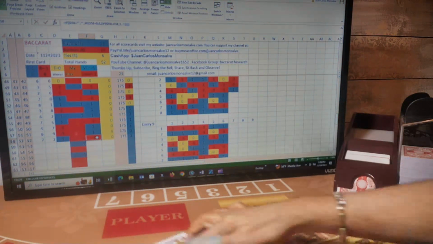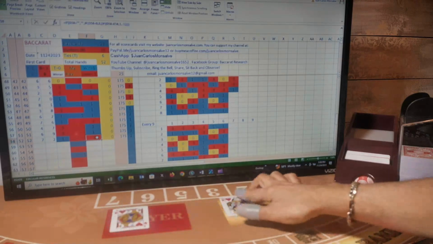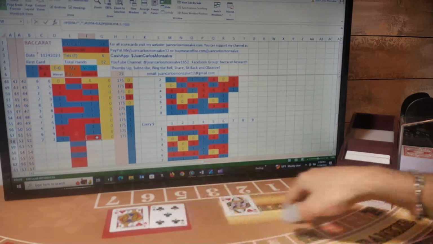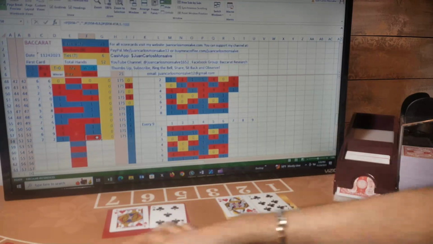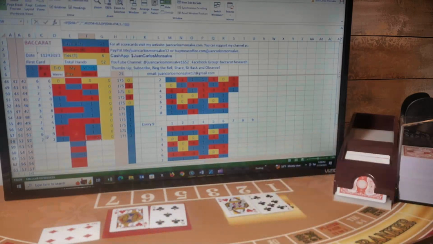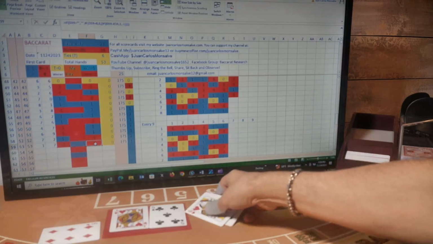So first card for player, banker, player, banker. Banker has a 7 and it stands. Player has a 5 and gets a third card. The third card is a 6, so it reduces to 1. 1 player, 7 banker. This is a banker hand. I was betting player and I lost this hand.